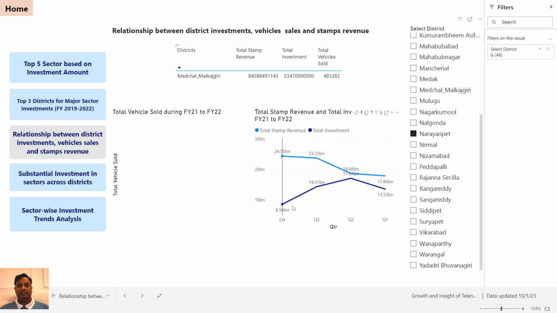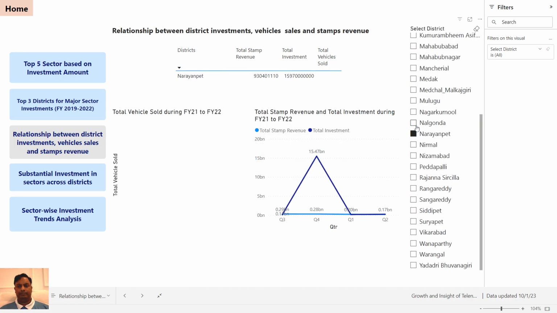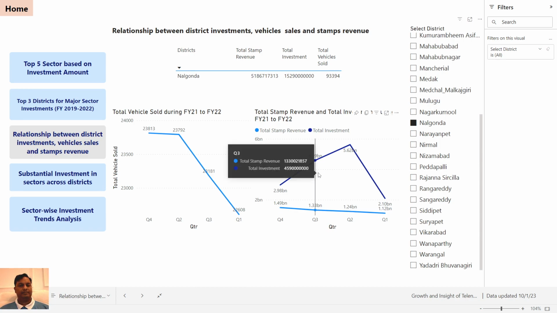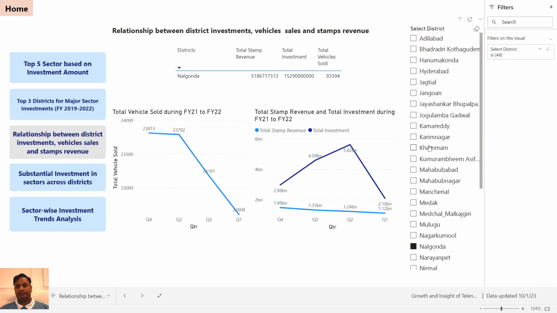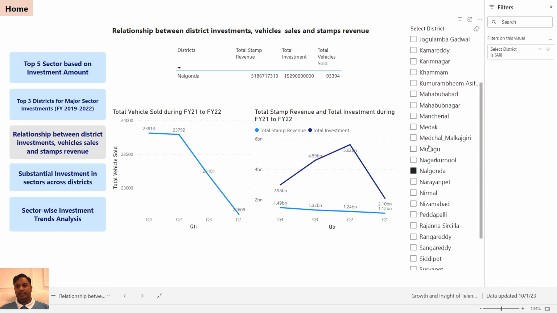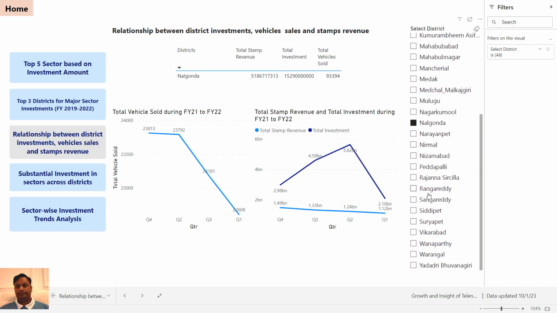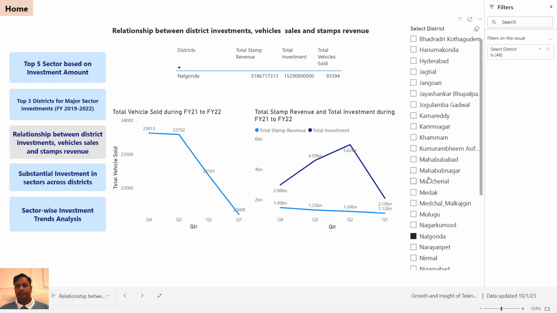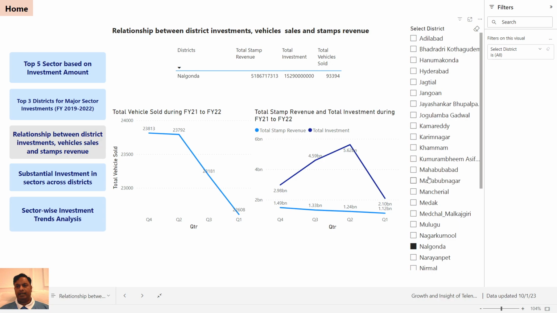Every district has a different story. For example, Nalgonda. Let's look at our top contributor, Rengareddy.